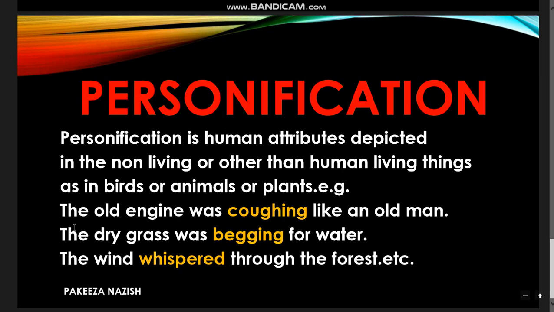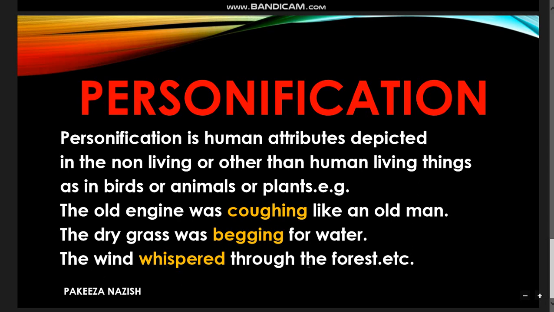Here are some of the examples. The old engine was coughing like an old man. The old man can cough, but the engine cannot cough. But the engine is acting like the old man coughing. The dry grass was begging for water. Begging is a human thing. Human beings can beg, but the grass is dry, and it has been used as a poetic formation of personification.